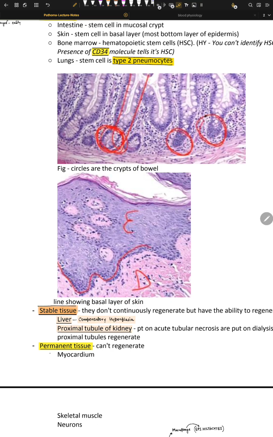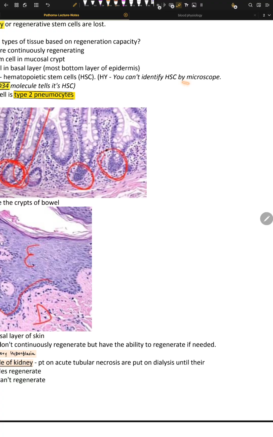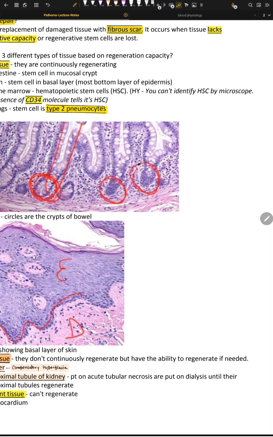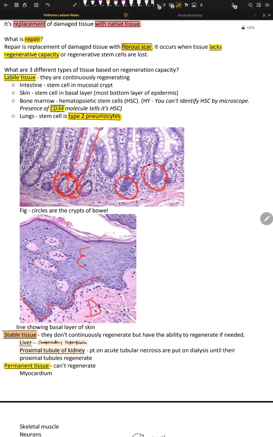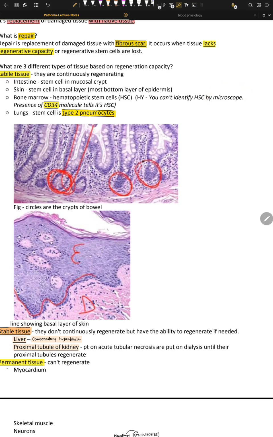That's it. Now, another question arises: why can't we see it microscopically? Because you can't usually identify them. When we look at a bone marrow smear or a biopsy under a microscope, these CD34 cells look like very small cells, like very small blast lymphocytes. They look very similar to lymphocytes.